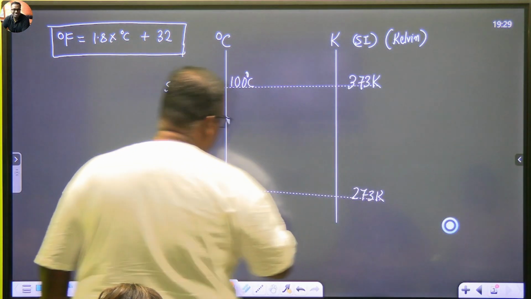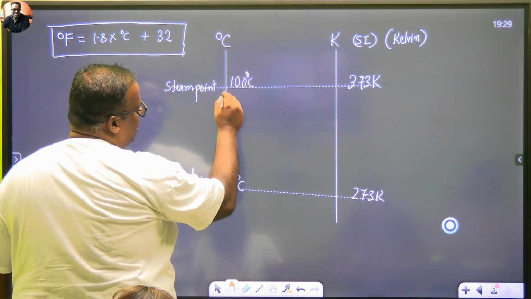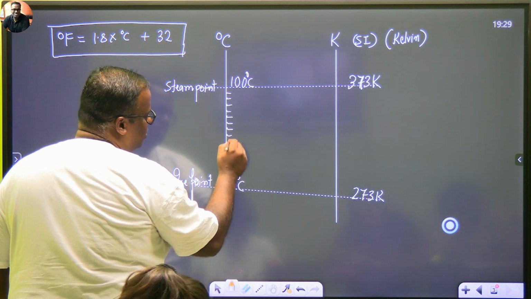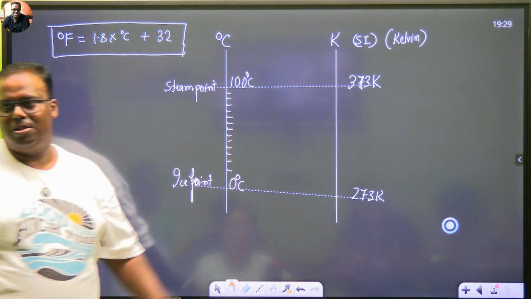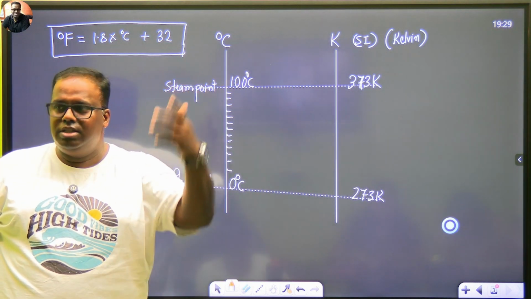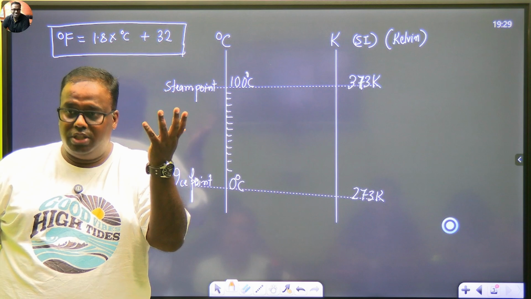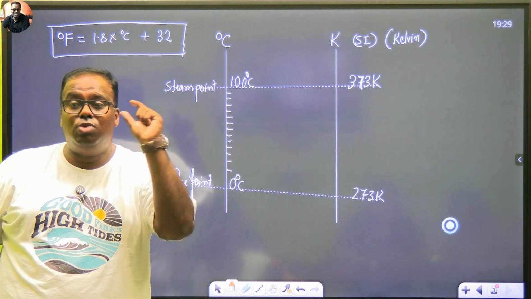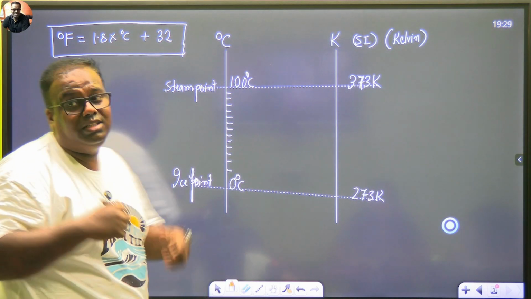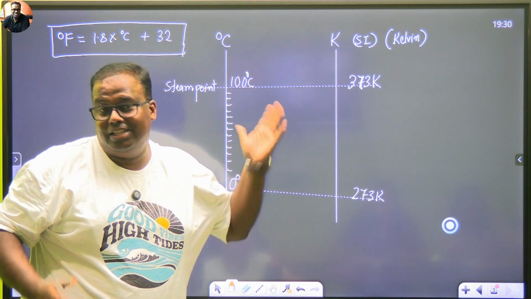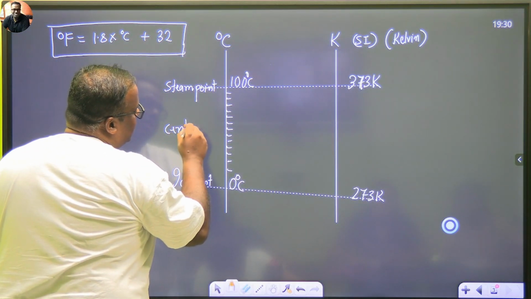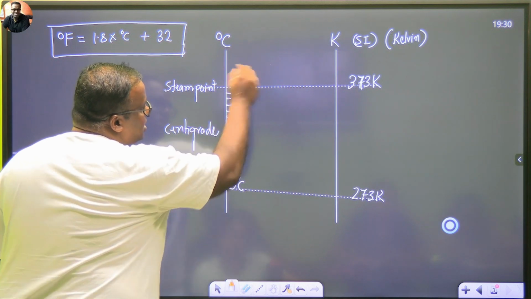That is why, a difference of 100 means if this is my ruler and I start grading it, how many grades will come in this? 100 grades will come. If a player scores 100 in cricket, what do you call it? Century. That means cent is a word which is related to 100. Centimeter. That is why it is called centigrade. The grading is done in hundreds, that is why it is called centigrade. The actual unit is degree Celsius.